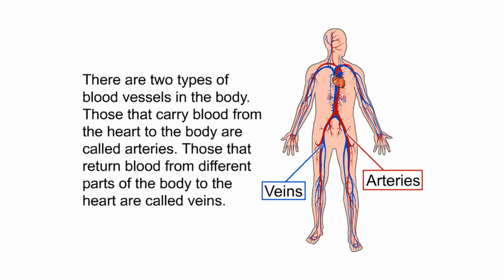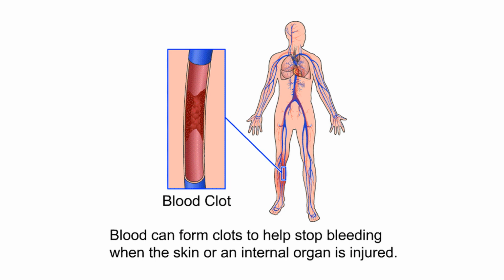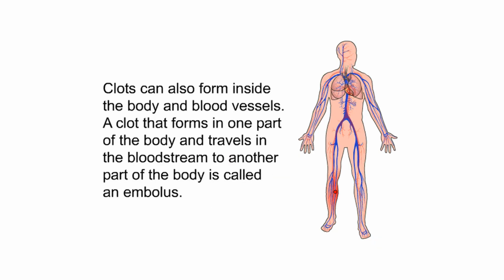Anatomy. There are two types of blood vessels in the body. Those that carry blood from the heart to the body are called arteries. Those that return blood from different parts of the body to the heart are called veins. Blood can form clots to help stop bleeding when the skin or an internal organ is injured. Clots can also form inside the body and blood vessels. A clot that forms in one part of the body and travels in the bloodstream to another part of the body is called an embolus.